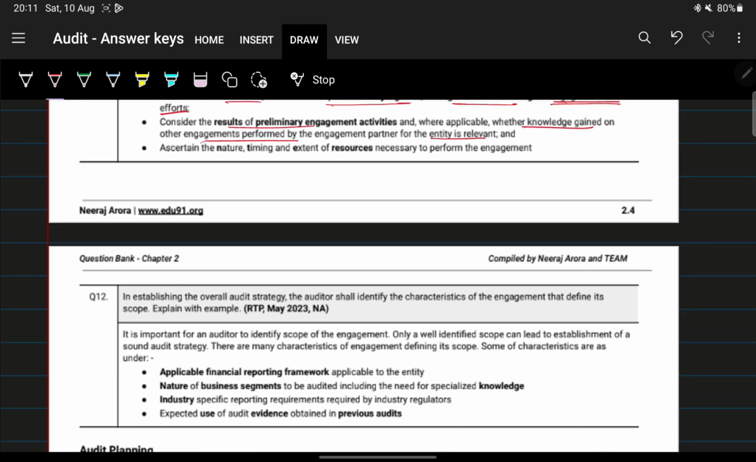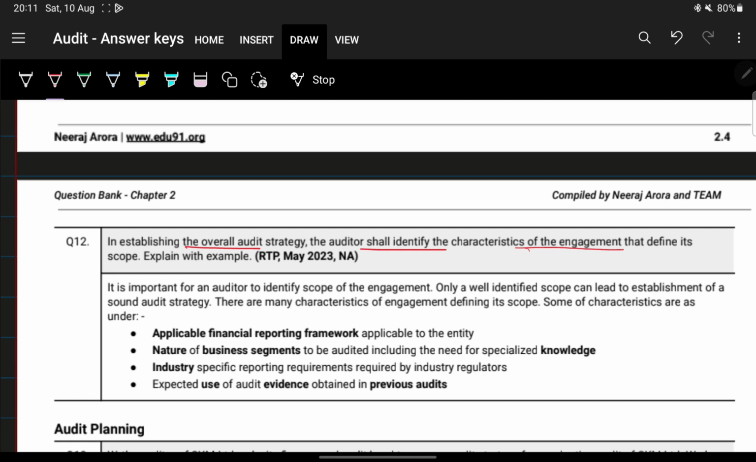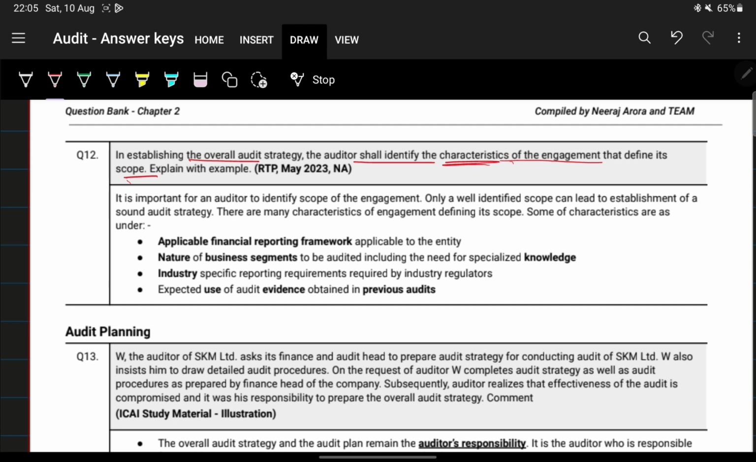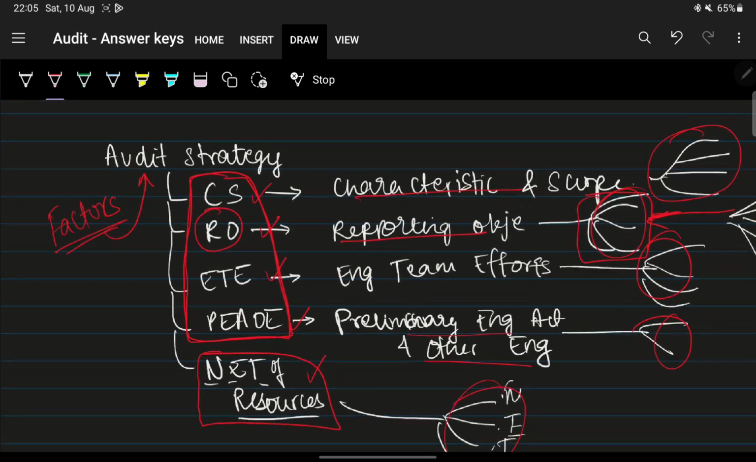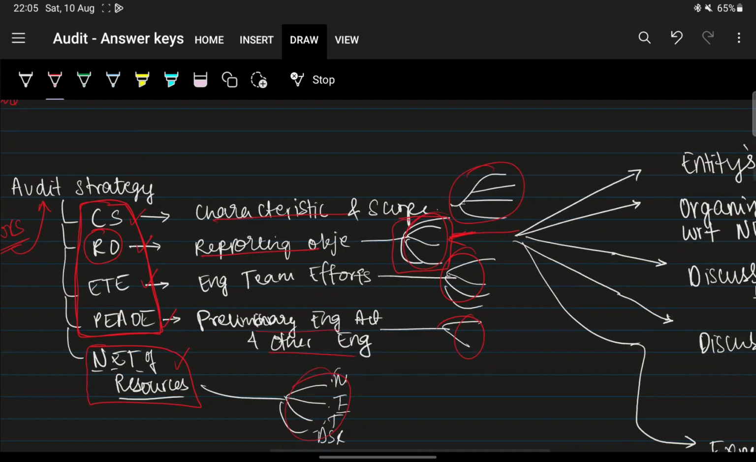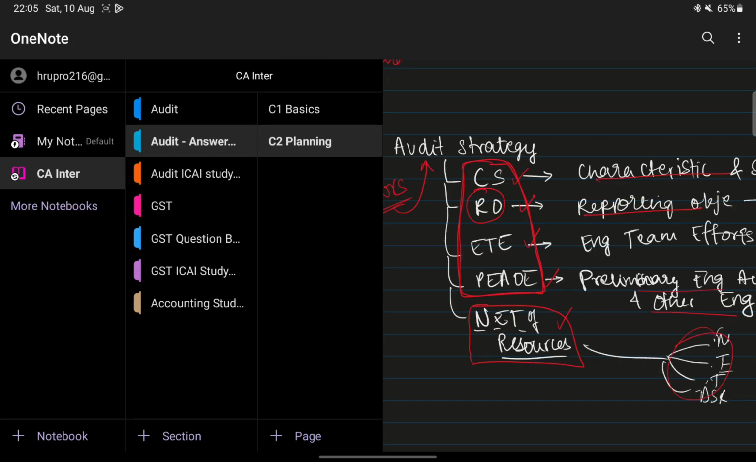In establishing the overall audit strategy, the auditor shall identify characteristics of the engagement that define its scope. So basically they are talking about that characteristic and scope part. Now what they are asking is, explain in detail what was in the characteristics and scope. What we had seen in this characteristic and scope. So we'll just go to the notes quickly.